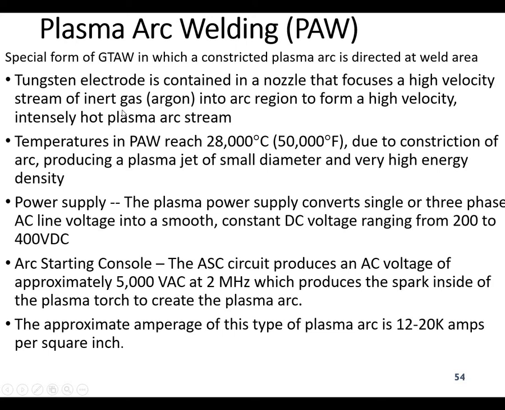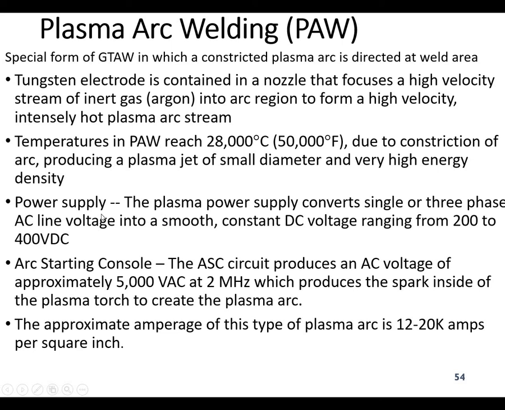The high temperature converts the inert gas into plasma form, at about 2800 degrees centigrade, and it can be used through a very small diameter jet to weld any metal due to the very high temperature.